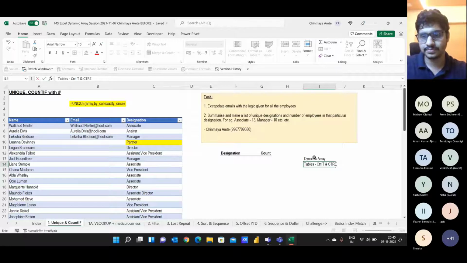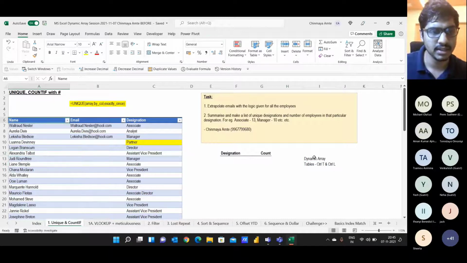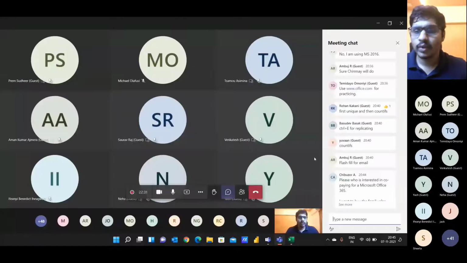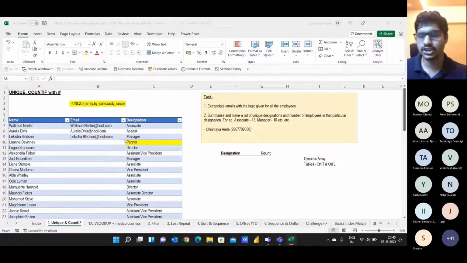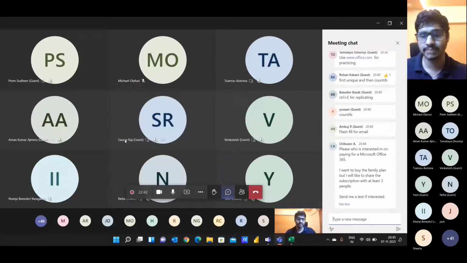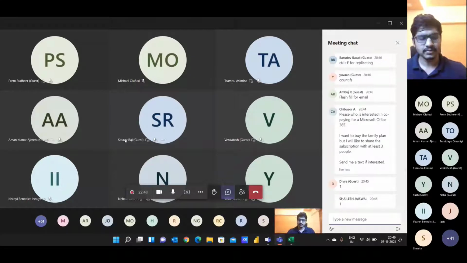So if you press Control T or Control L, even with those keyboard shortcuts, you can convert a data set into a table. Let me know in the chat box if you are able to convert the data into a table. Just type 1 if you have been able to, and if you haven't, just type 0 so that I know you are struggling somewhere. Divya is saying 1. Great.